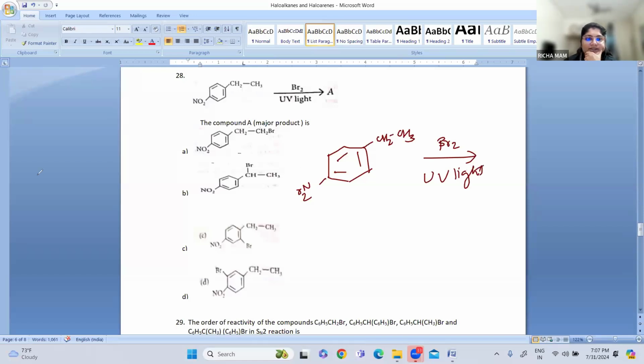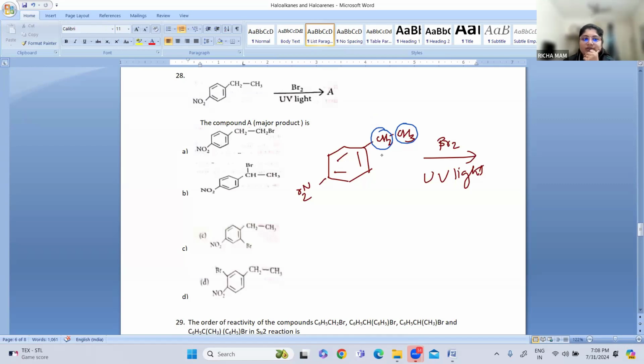It will attack here, or it will attack here. If we see stability, this will be a primary carbocation and this will be a secondary carbocation. So preferably it will attack at the secondary carbon.